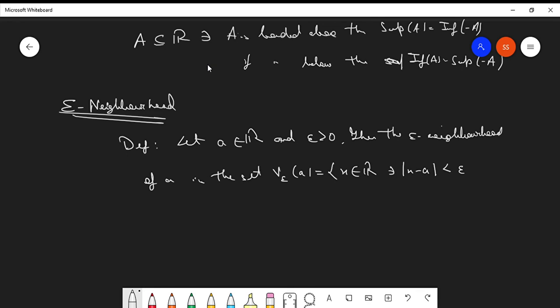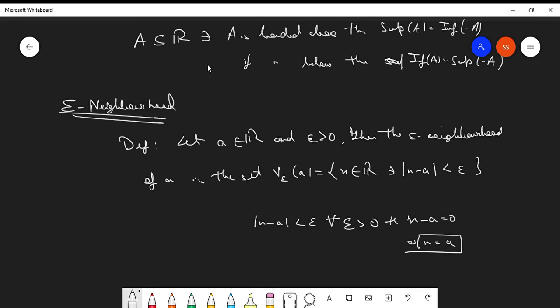And this basically should obey for all epsilon greater than 0. At this point, let this be just epsilon, because for all epsilon greater than 0 we will bring out some more things. Now suppose x belongs to this epsilon neighborhood of a for all epsilon greater than 0. Then mod of x minus a is less than epsilon for all epsilon greater than 0, so x minus a becomes 0, which implies x equals a.